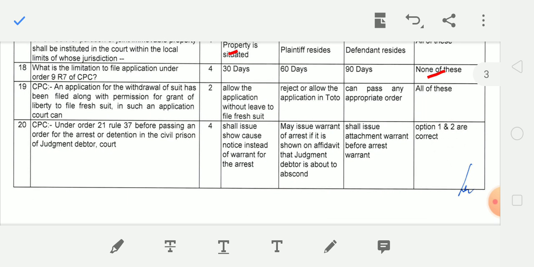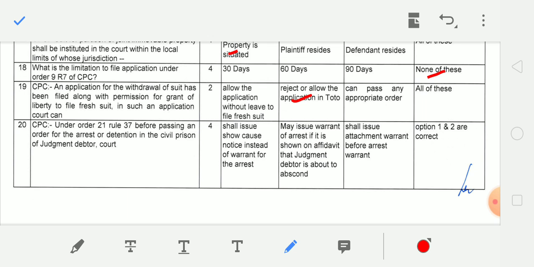Next question. An application for the withdrawal of suit has been filed along with permission for grant of liberty to file fresh suit. In such an application, court can, correct answer is reject or allow the application in toto. Next question.